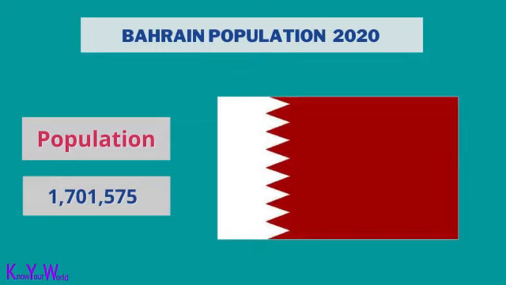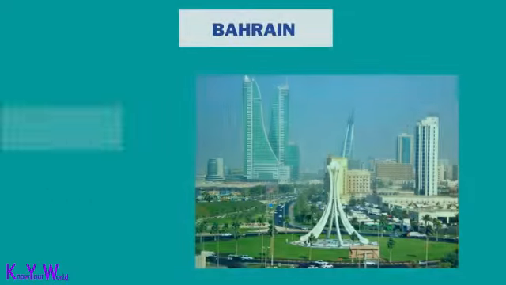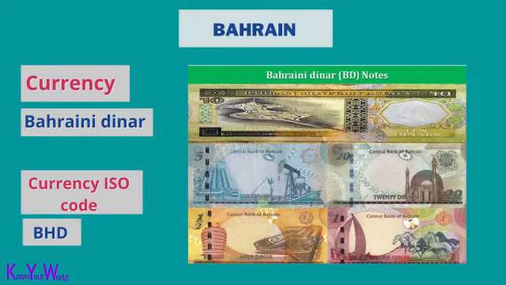Bahrain's population is 1,701,575. The capital of Bahrain is Manama. Bahrain currency is the Bahraini dinar. The ISO code of the Bahraini dinar is BHD.